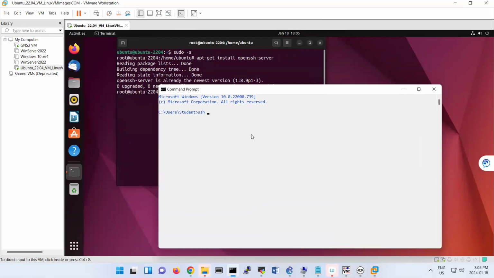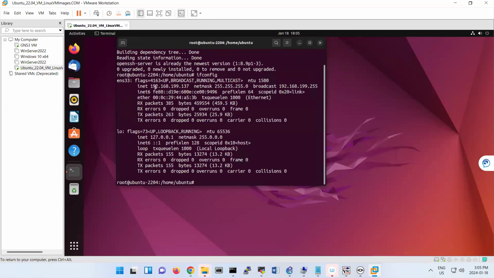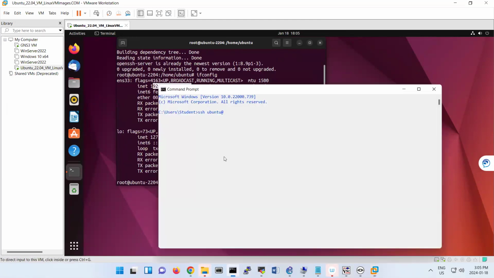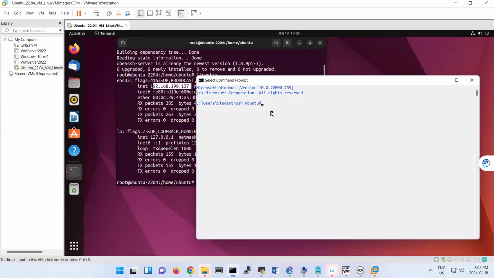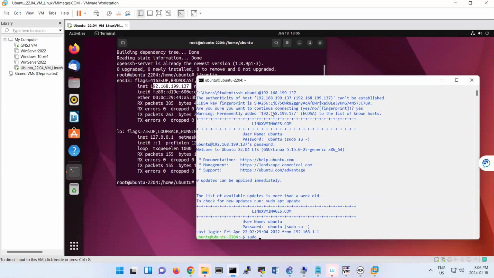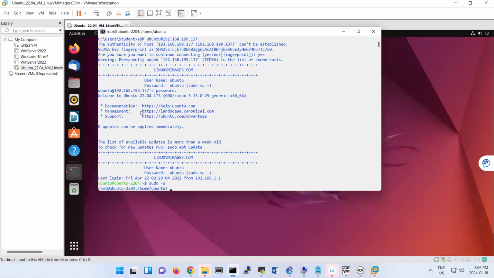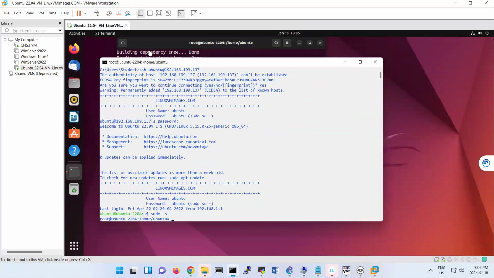SSH to the Ubuntu @ what is the IP address here? ifconfig gives 192.168.199.137. And then yes, the password also is Ubuntu in this version. Sudo -s, so that's my Windows. Now I have connected to this Ubuntu.